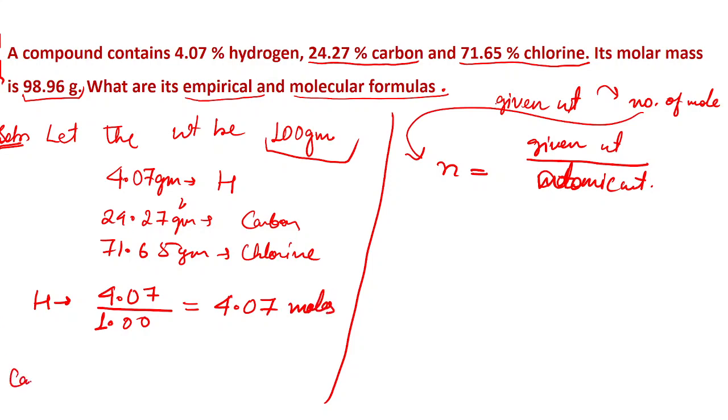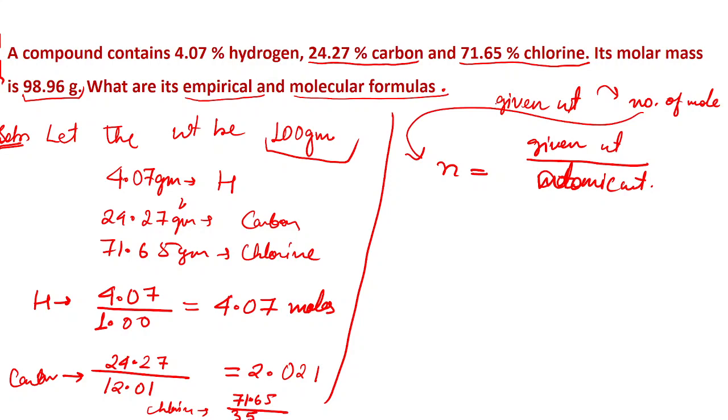Similarly for carbon, it is 24.27 divided by the atomic weight 12.01, which will be 2.021. And similarly for chlorine, it is 71.65 divided by the atomic weight 35.453, exact weights taken, which equals 2.021. Now it means that hydrogen is present 4.07 moles, carbon is present 2.021 moles, and similarly chlorine is also present 2.021 moles.